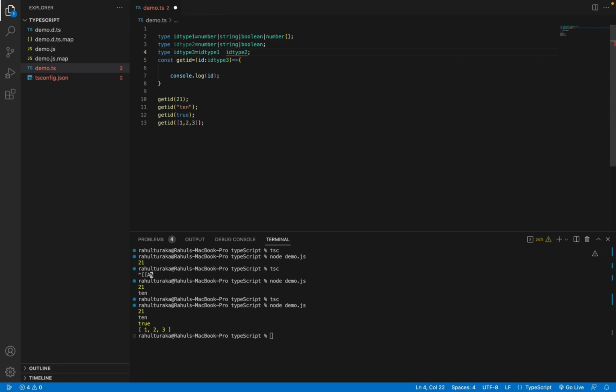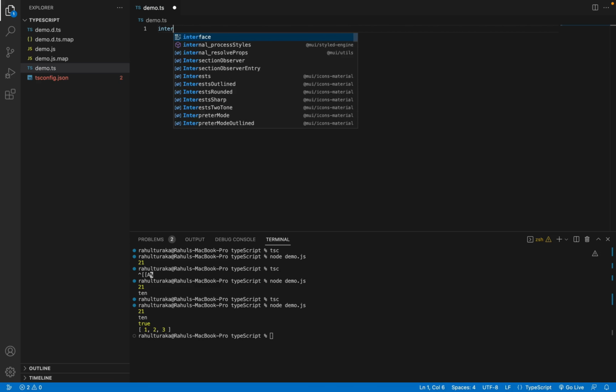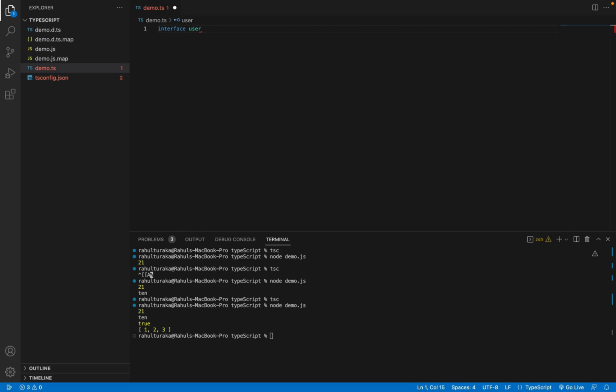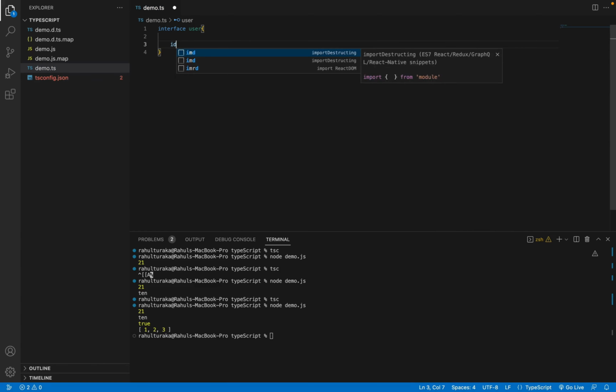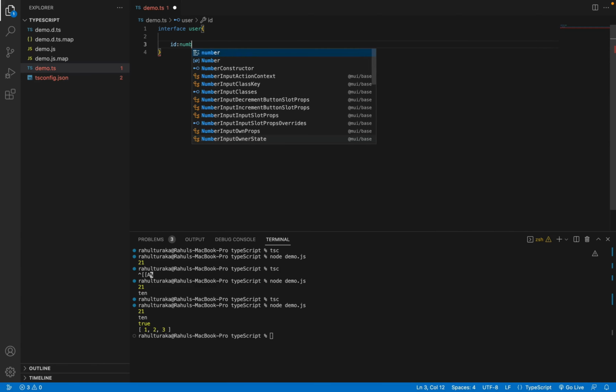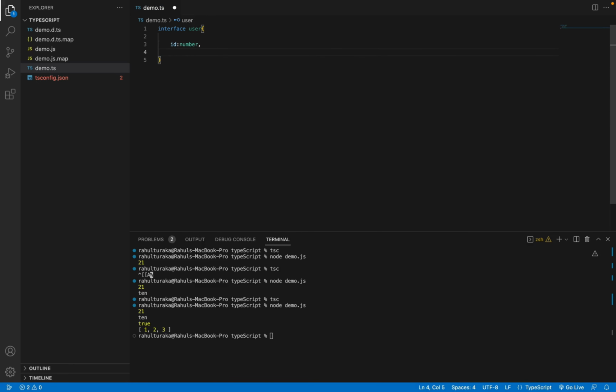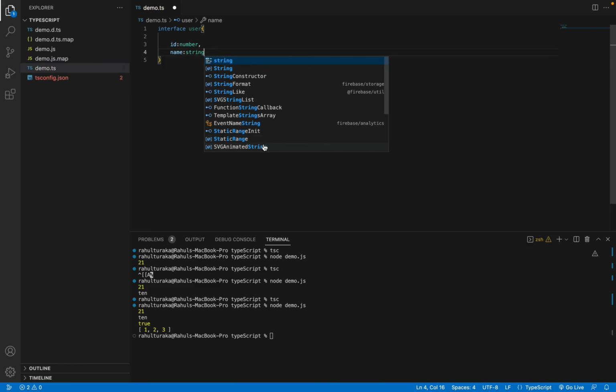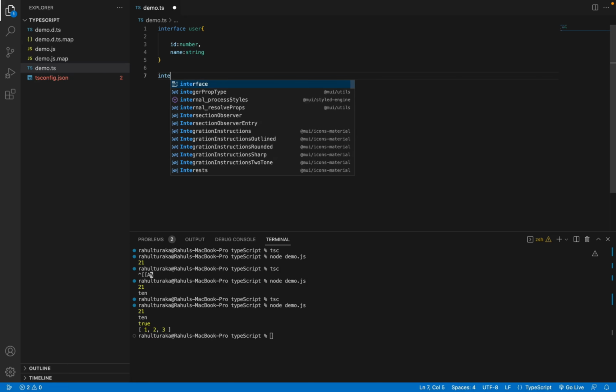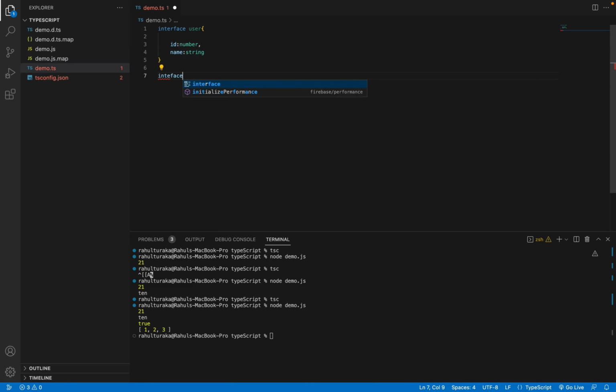So let's say I do have an interface. I have interface User. So User has a field ID, that is a number, and I will take a name that is of type string. Okay, and I'll take another interface, something like Company. So here I will take CID as a number and CNAME as a string.